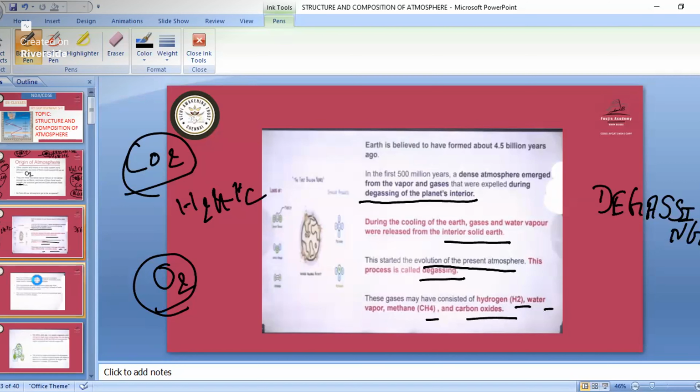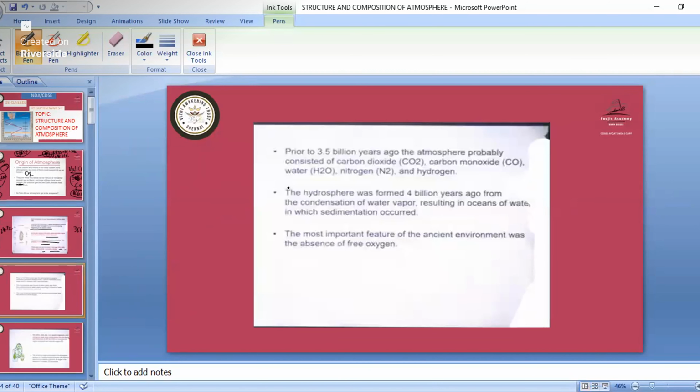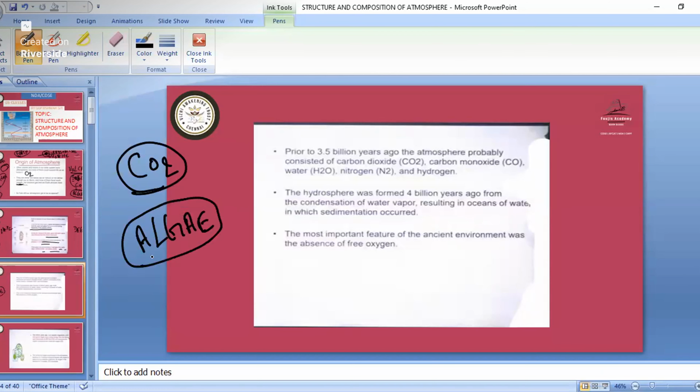Then one more process is that when we had the presence of carbon dioxide, inside the ocean we had algae type organisms. Then they started doing photosynthesis. When they started doing photosynthesis, they were releasing the oxygen and they were inhaling the carbon dioxide. So in this way, that led to the evolution of oxygen in the atmosphere of our earth.